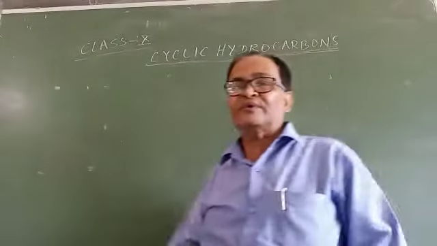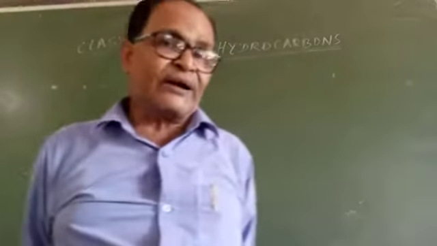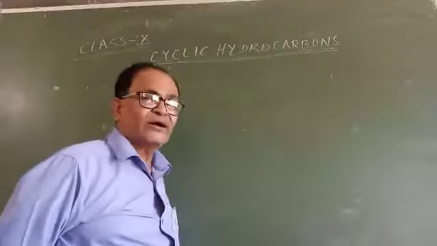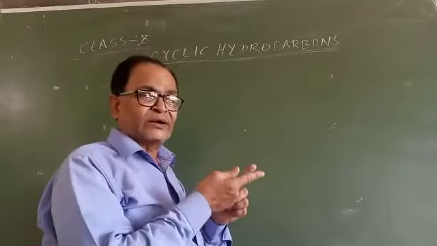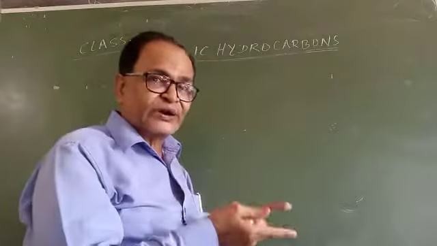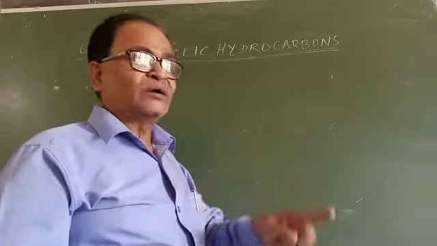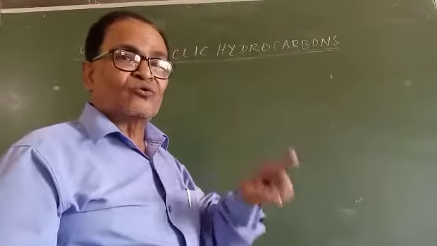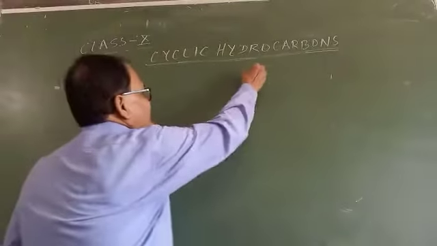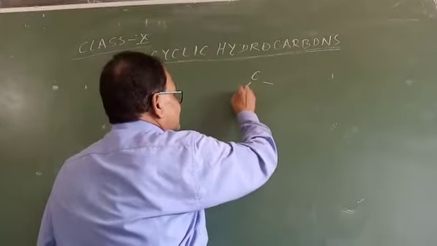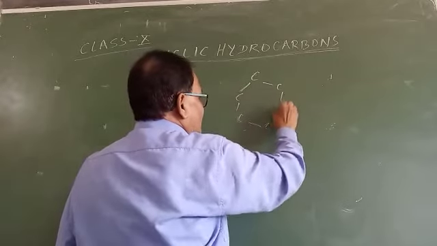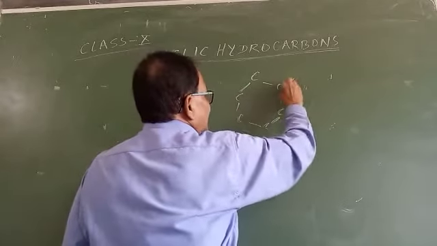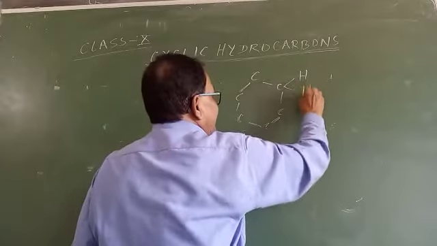The hydrocarbons in which carbon atoms are linked together to form a ring-like, closed structure are called cyclic hydrocarbons. For example, cyclohexane.